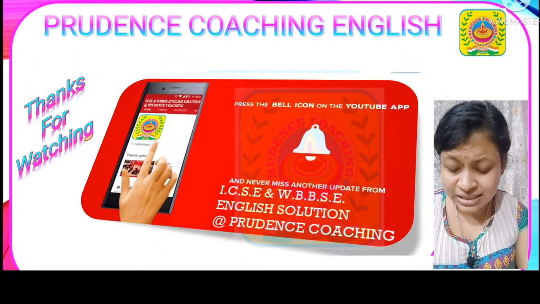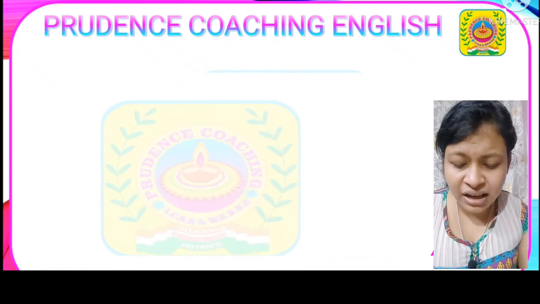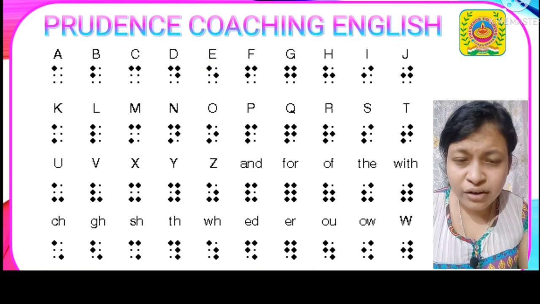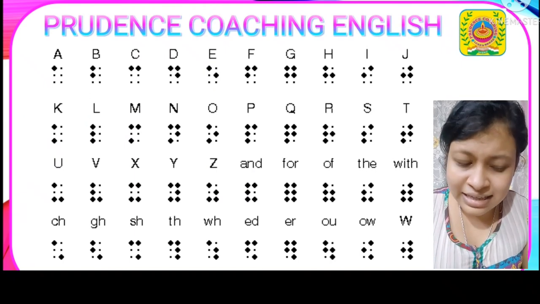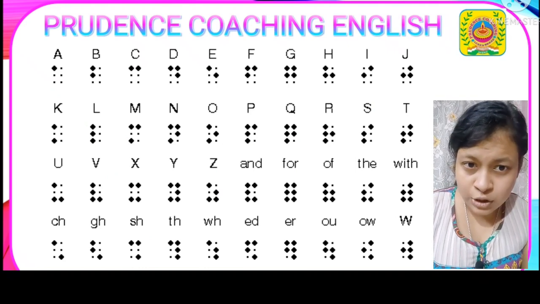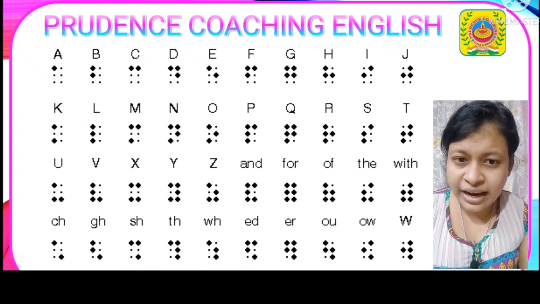And as you can see, we are given the Braille alphabet from A to Z in your book. You can have a look for your knowledge. And as I said, this particular story is written by the famous author Nicholas Horsburgh. So with this we come to the end of this story.